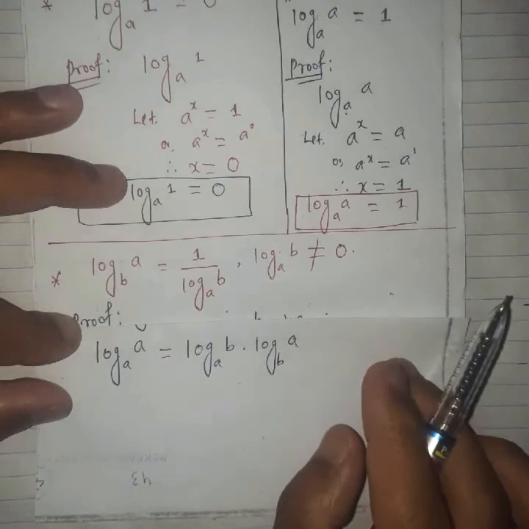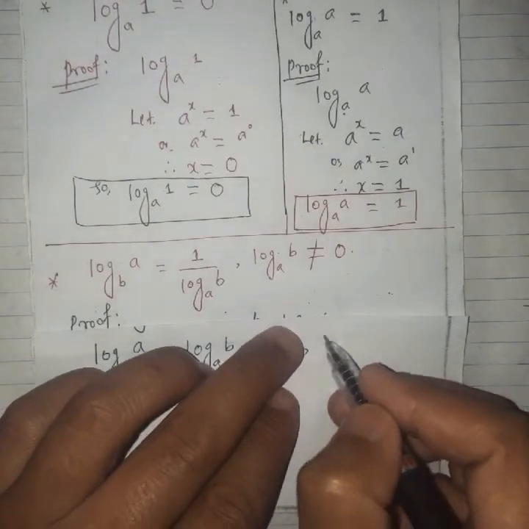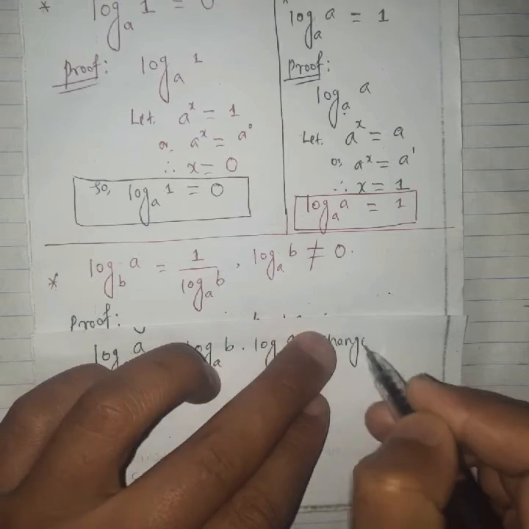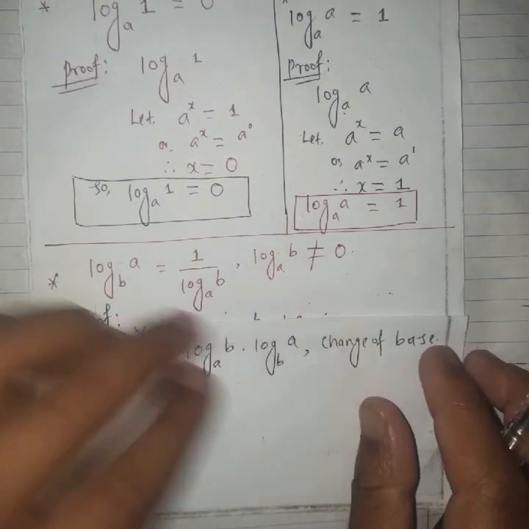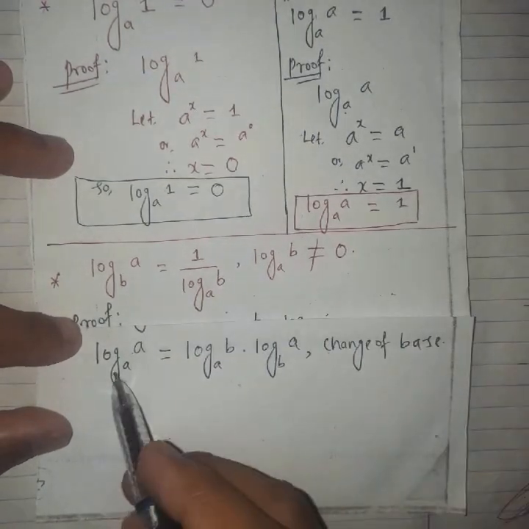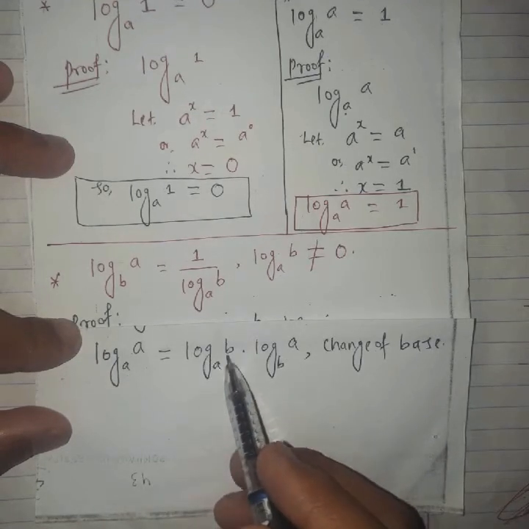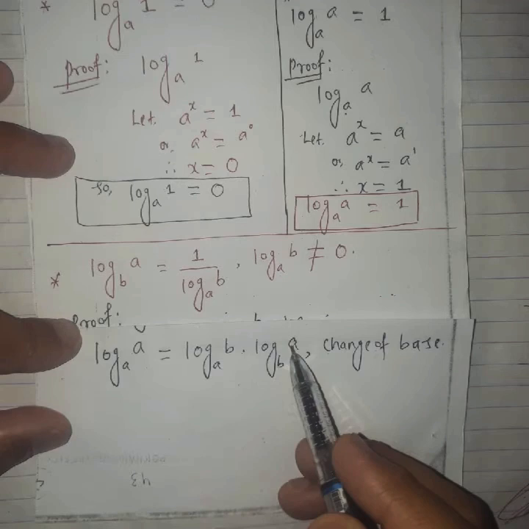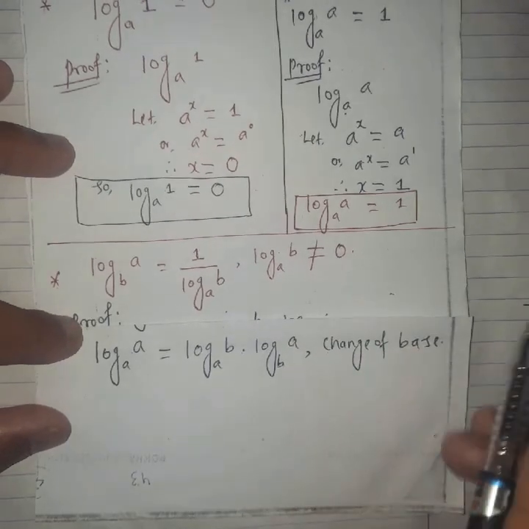Here we just use the concept of the change of base formula. We already discussed the proof of the change of base formula. Here the log of a with the same base can be written as log of b with base a times log of a with base b.